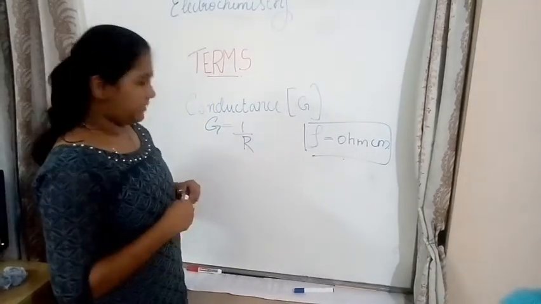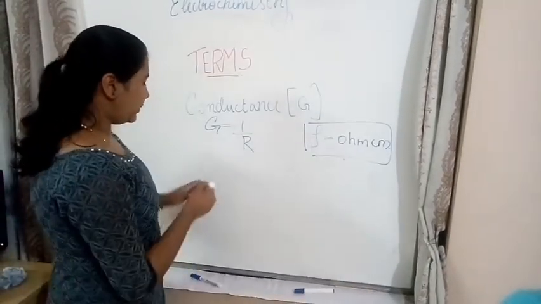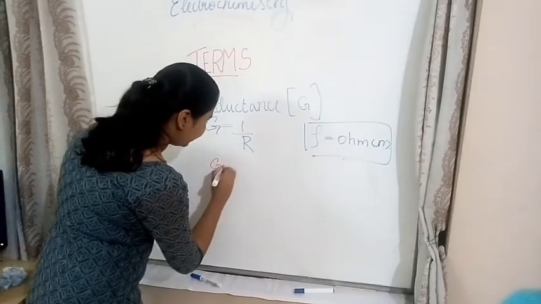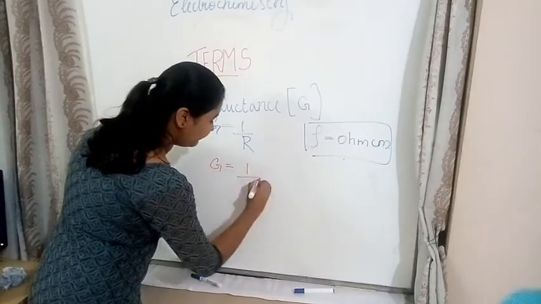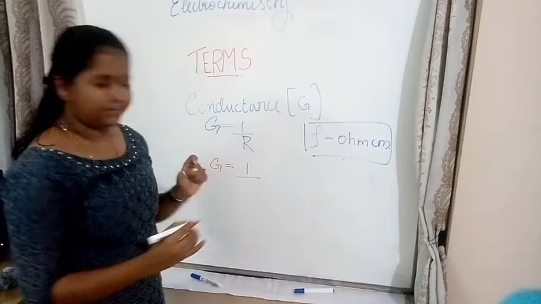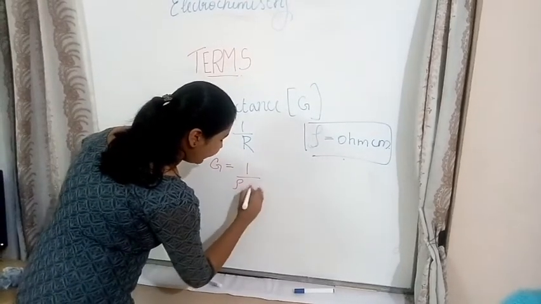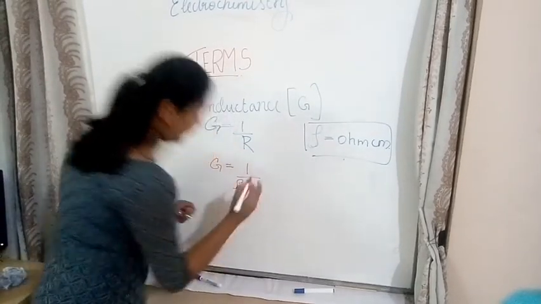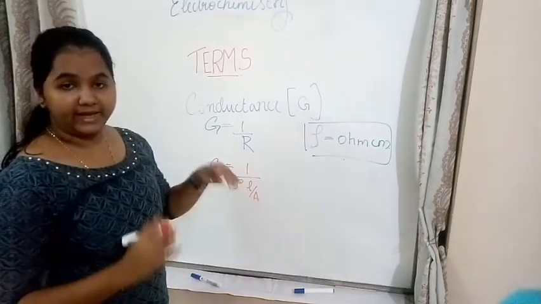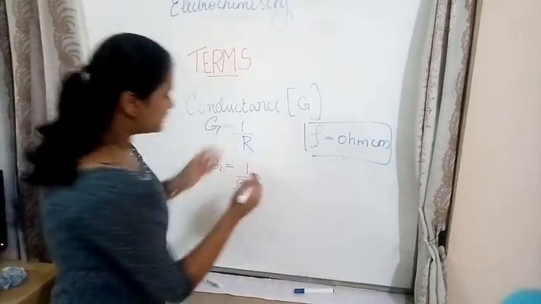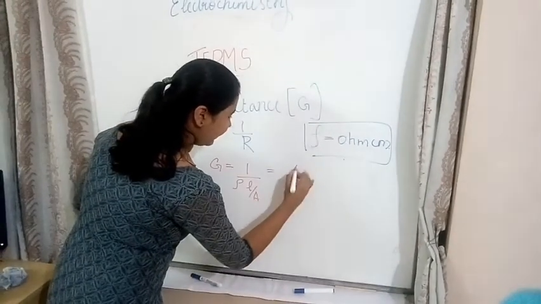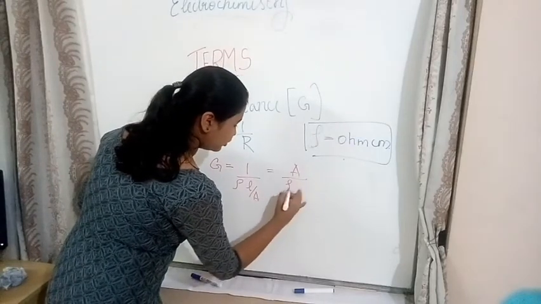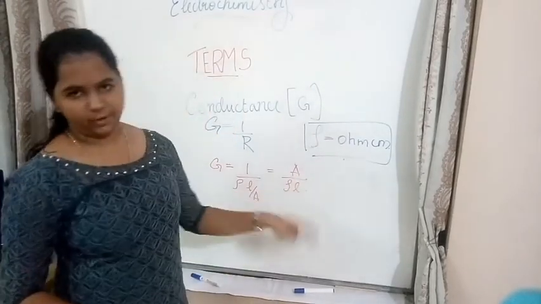Now let's discuss conductance. We know that G is equal to 1 divided by R. R is rho L by A. So G is equal to 1 divided by rho L by A. Now we have to write it in the proper form: A by rho L. This is the formula.